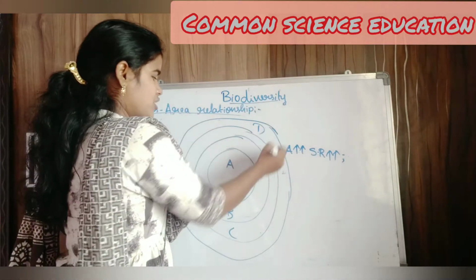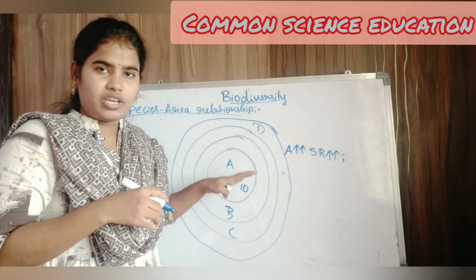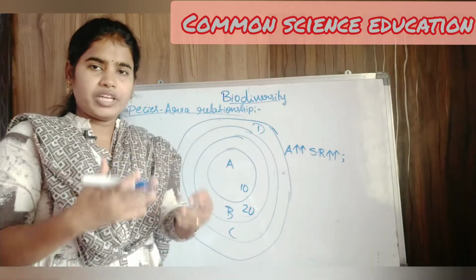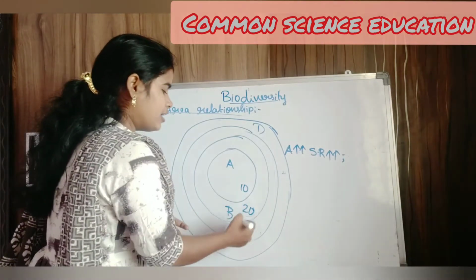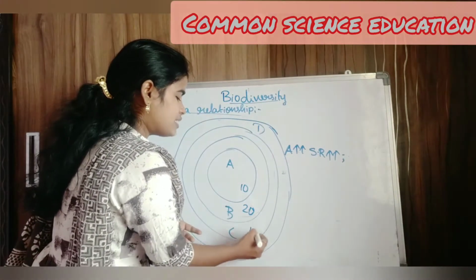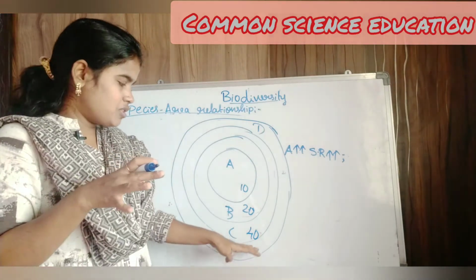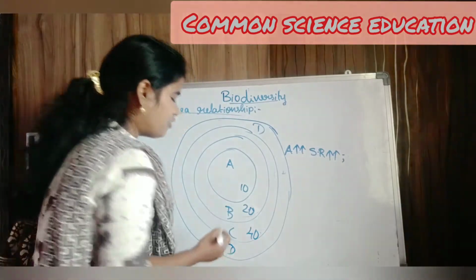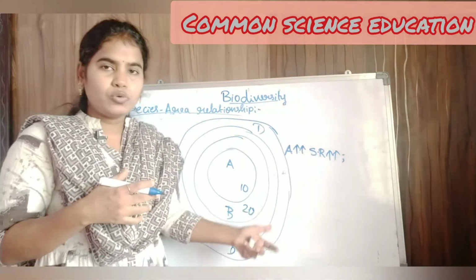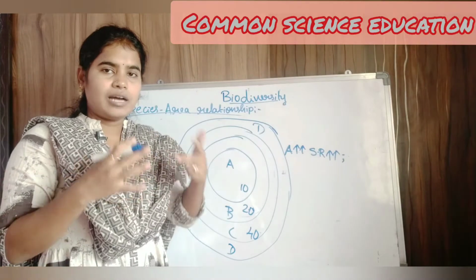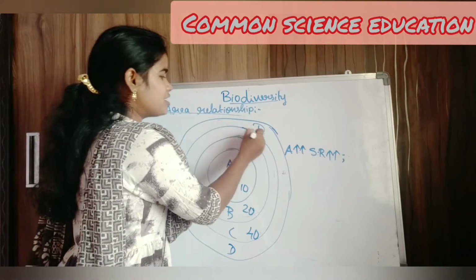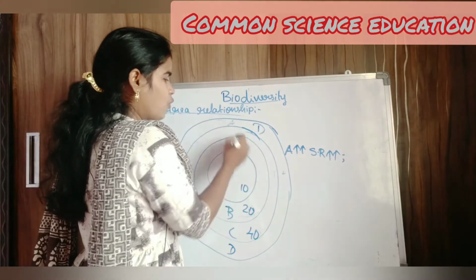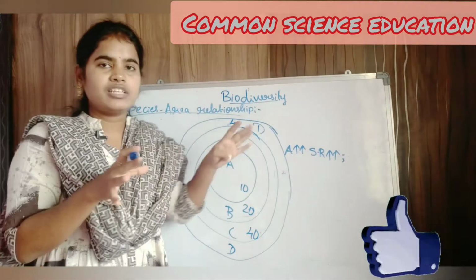So what is the situation here? For example, there are 10 species in the given area A, and we extended our research area, the number doubled to 20 species. Extended up to C, the number of species will be 40, double, a drastic increase. Again we extended our research area up to D, so we thought that the number would double, but here the situation is different, there is no drastic increase. We can observe only 45 species in D.